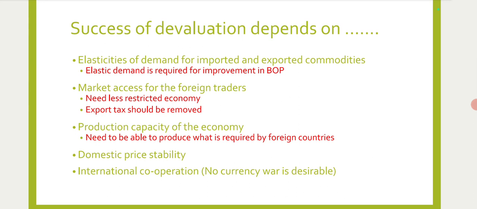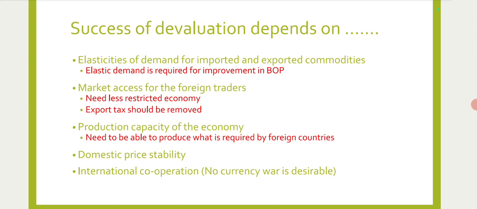Next one is domestic price stability. Even though the devaluation is initiated to increase the export, the country needs to have price stability. That means internal balance is necessary for external balance here. Then next one is international cooperation.